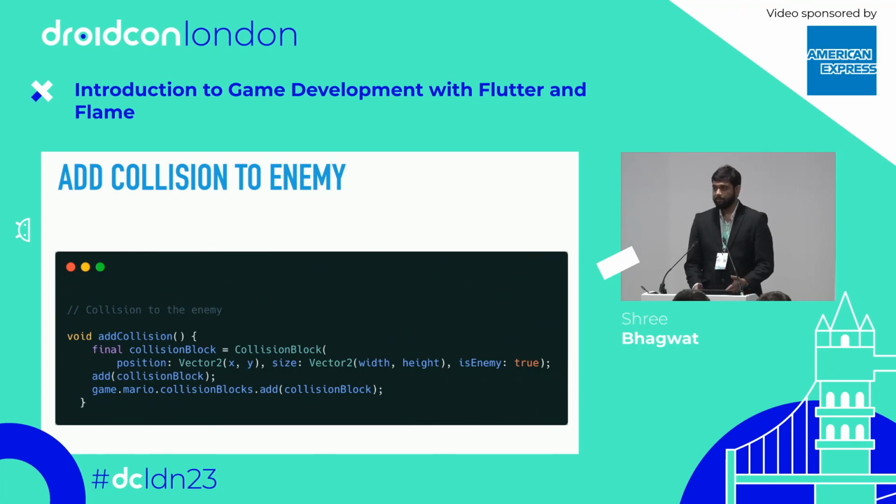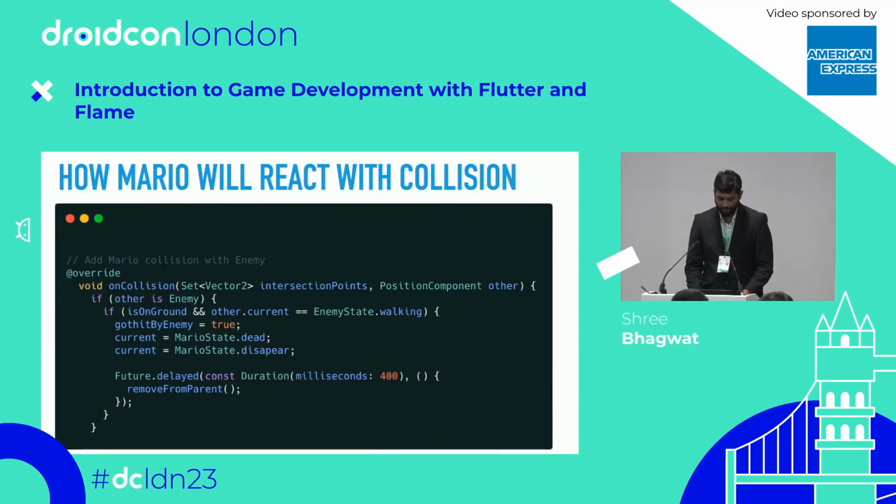Now we added the enemies, we also have to give them the collision. So the same again, we have to use collision block. We have to give the width, height and the size to the collision block. Again, we have to add this collision block to the collision blocks of our Mario component so that we can distinguish if it is a platform, if it is an enemy, if it is a power-up, depending on what type of collision it is. I want to make sure what things are happening. For example, if it is platform, run. If it is enemy, die. If it is power-up, increase the power-up. Okay. So how will Mario react with the collision?